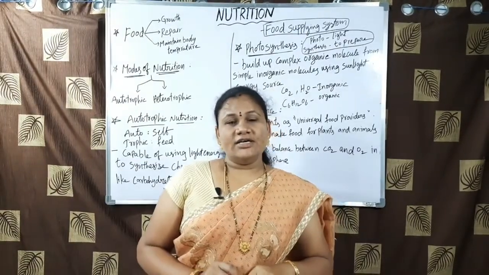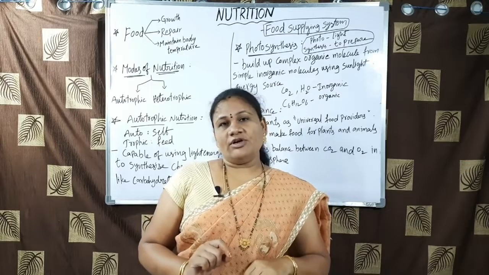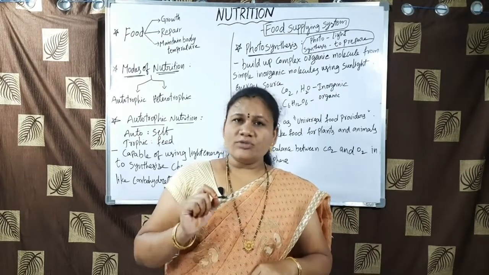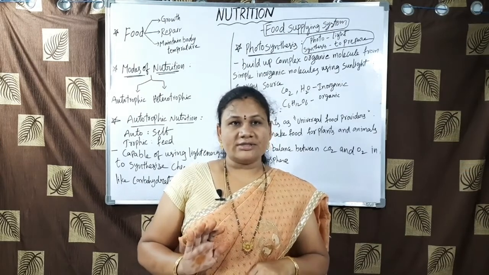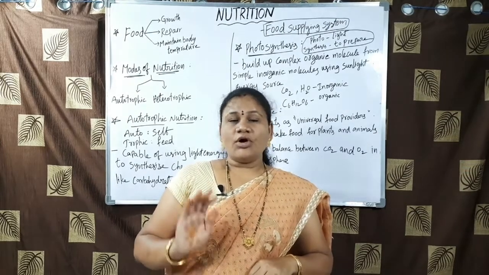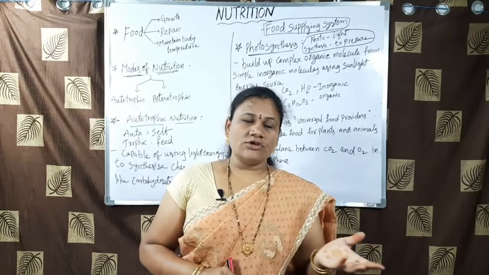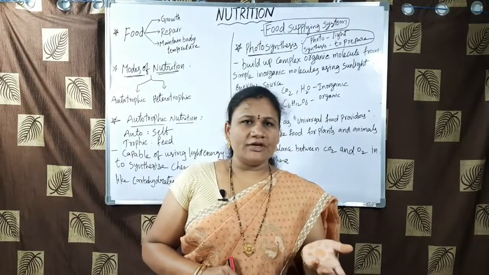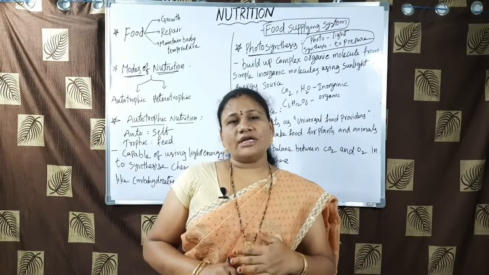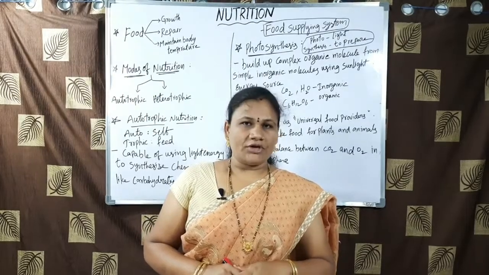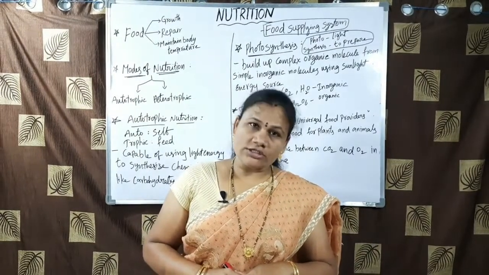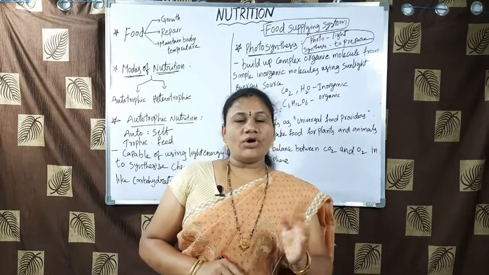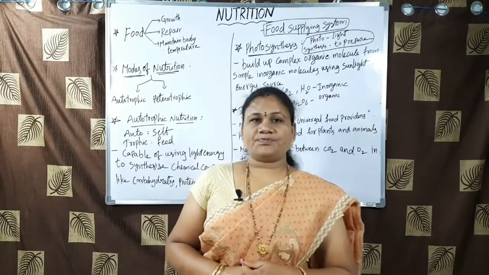Food is needed by each and every living organism, from a small single cellular organism to a huge multicellular organism, to maintain its body requirements. Of course, the food they take is very different from organism to organism according to their body requirements, and the mode of acquiring is also different from organism to organism.